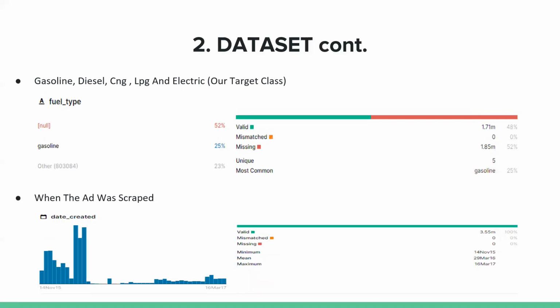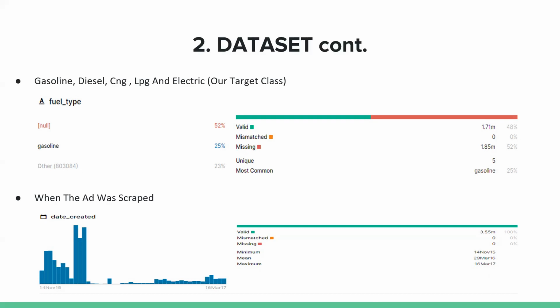Fuel type, type of fuel in the car, is our target class, and it is a categorical feature. Sorry, I mixed it up a bit. It has about 2 million missing values.